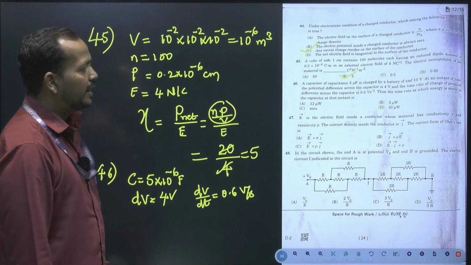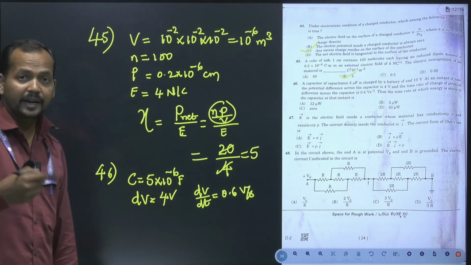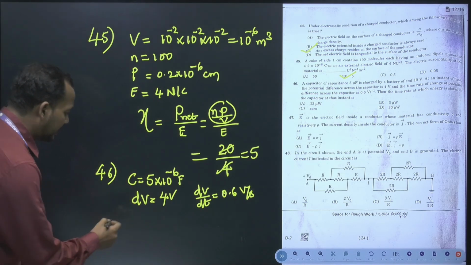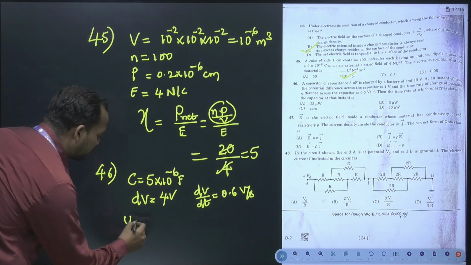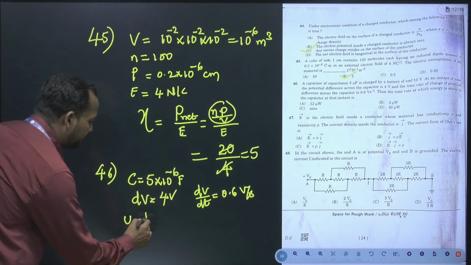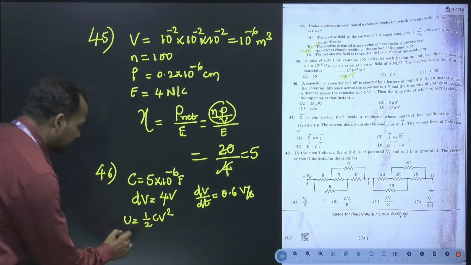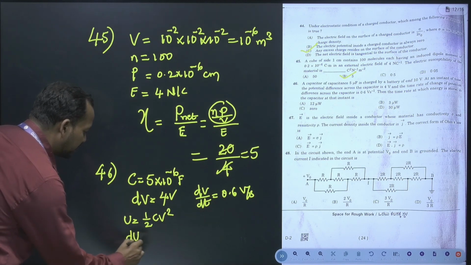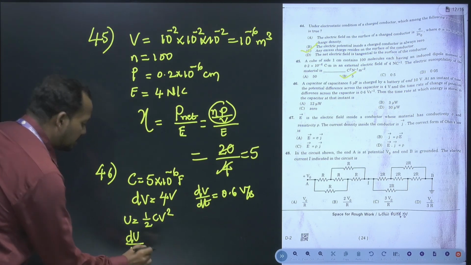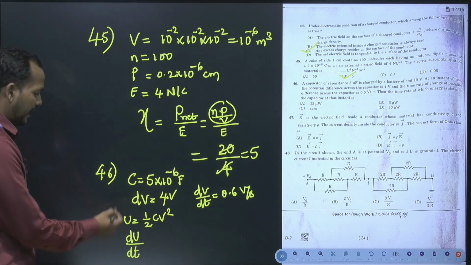The time rate at which the energy is stored in the capacitor, time rate they are asking. So dear friends, we know that the energy stored in a capacitor is half CV square, and they are asking the time rate of change of stored energy, that is dU by dt.